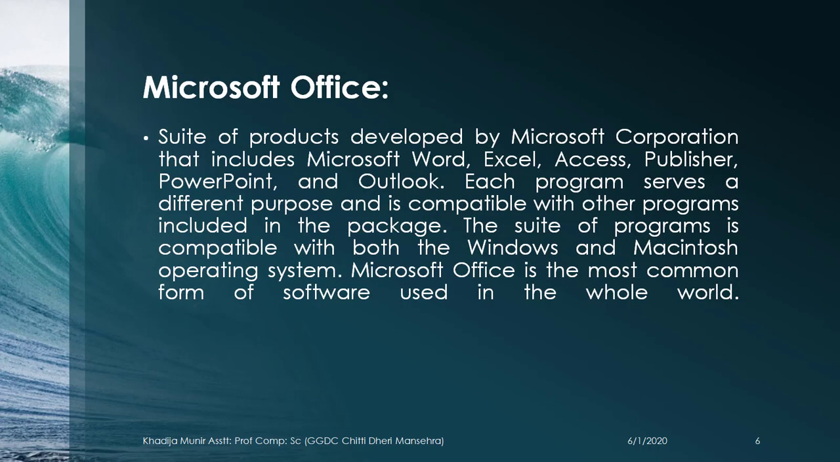Microsoft Office is a type of application software. Now, what is Microsoft Office? It is a suite of products developed by Microsoft Corporation that includes Microsoft Word, Excel, Access, Publisher, PowerPoint, and Outlook. Each program serves a different purpose and is compatible with another program included in the package. The suite of programs is compatible with both the Windows and Macintosh operating systems. Microsoft Office is the most common form of software used in the whole world.